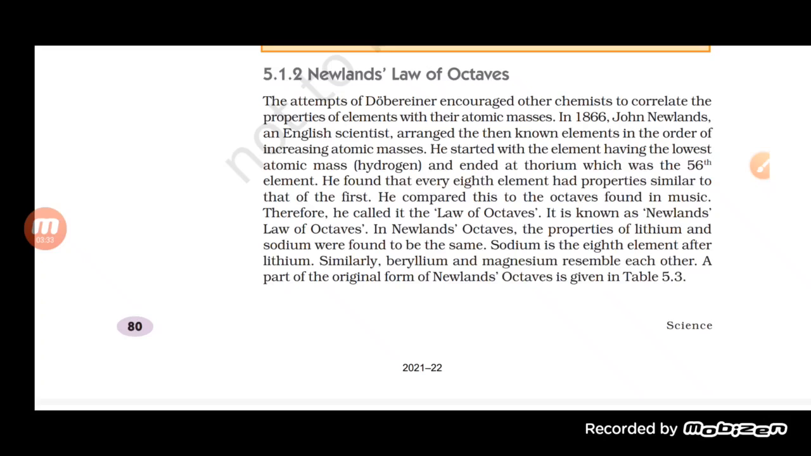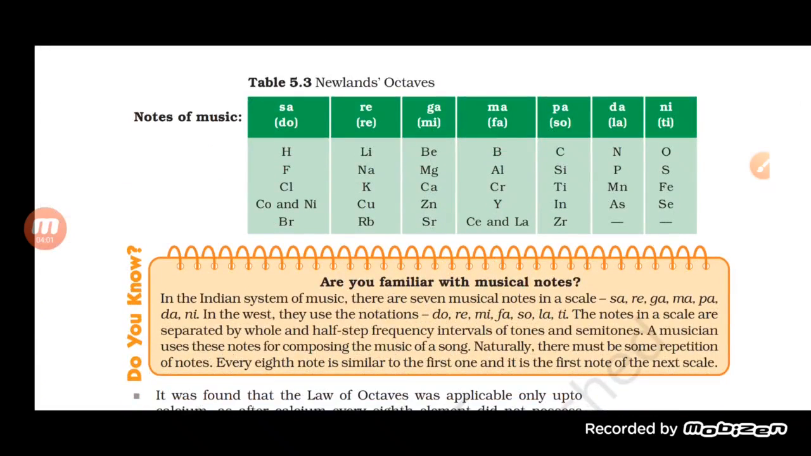Now, as you can see here, the properties of lithium and sodium are found to be the same. Sodium is the eighth element after lithium, and that's why it shows the same property as lithium itself. Similarly, magnesium will show the same kind of property as beryllium. If we take boron, then aluminium will show the same kind of property as boron.